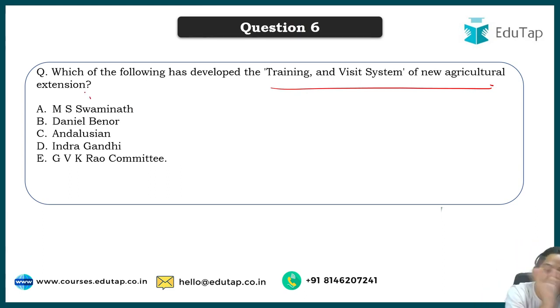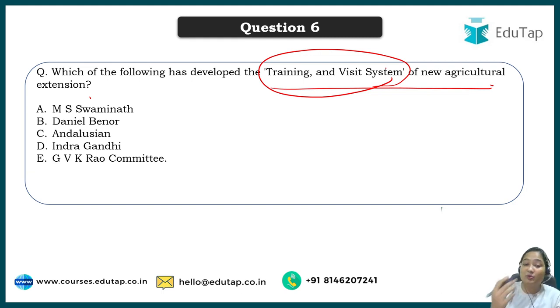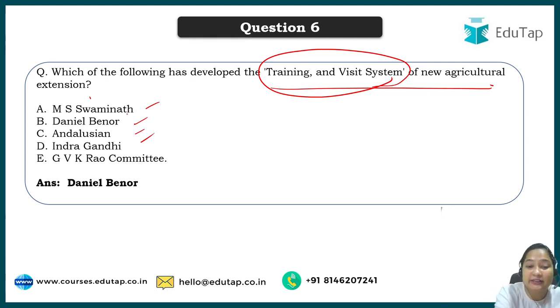So the discussion we have done: demonstration was already there, campaigning was already there, field tours were already there, but a system of training and visit was developed. So you'll have to tell who among the following was responsible for this particular development. The correct answer will be Daniel Benor.